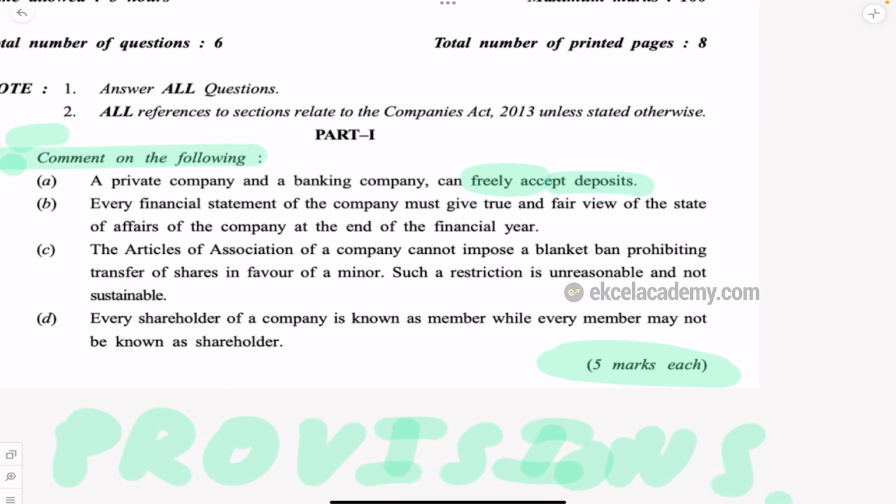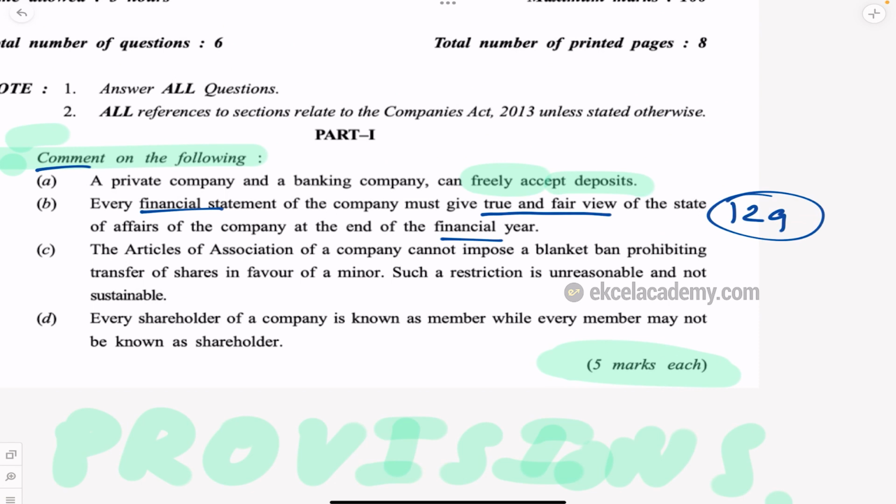Same way, every financial year the company must give a true and fair view of the state of affairs of the company at the end of the financial year. So what are the keywords? True and fair view. Correct? What kind of question is it? Comment. What is the specific thing they are asking? That financial statement should give a true and fair view. How is it? So you have to write section 129 about financial statement. Anyway, I'm not discussing the answers, but I hope you got the question and how you should understand it.